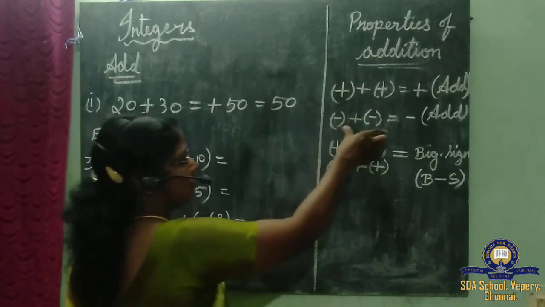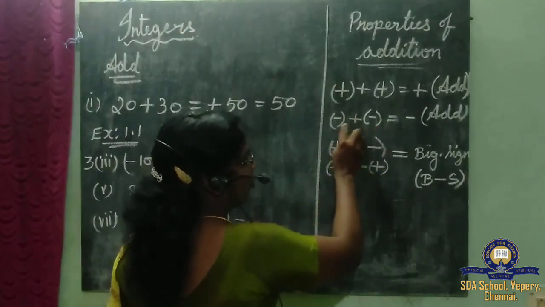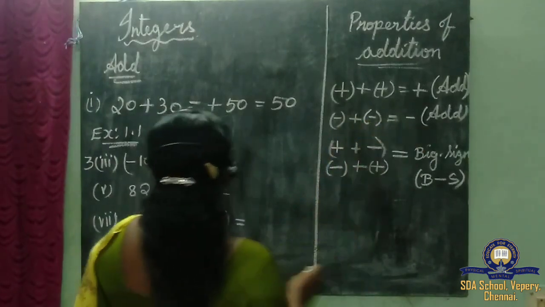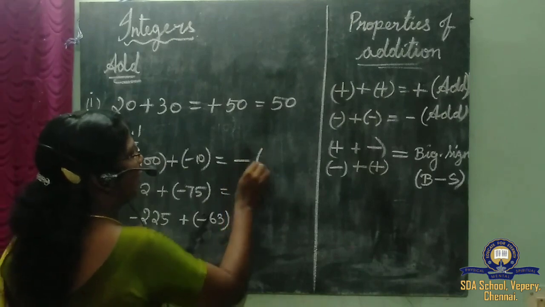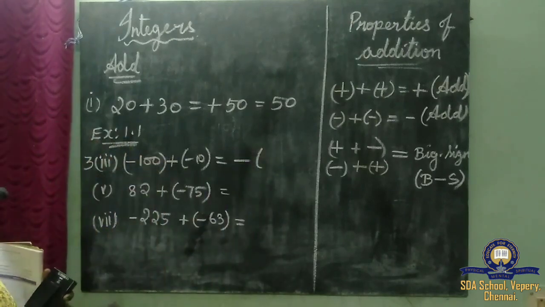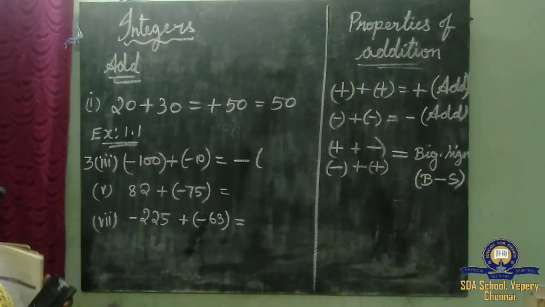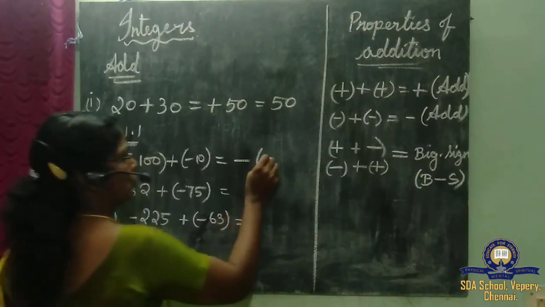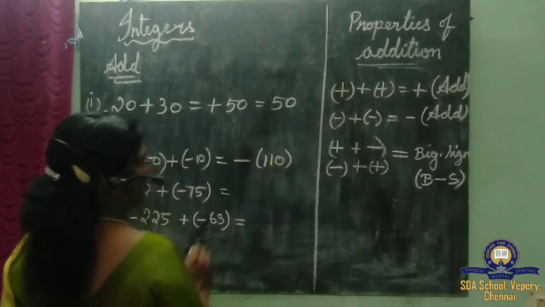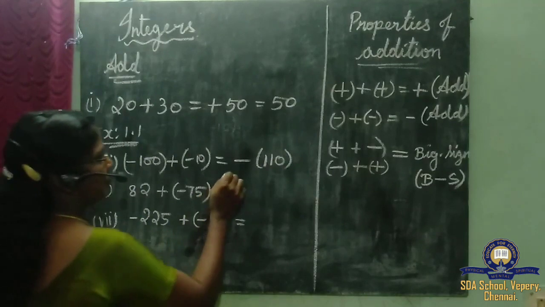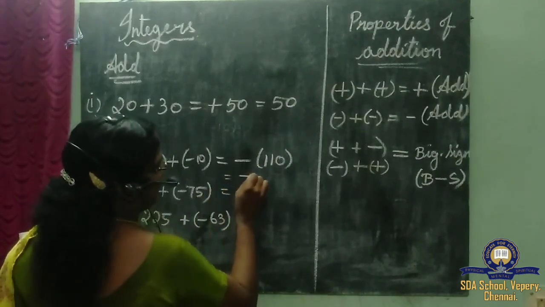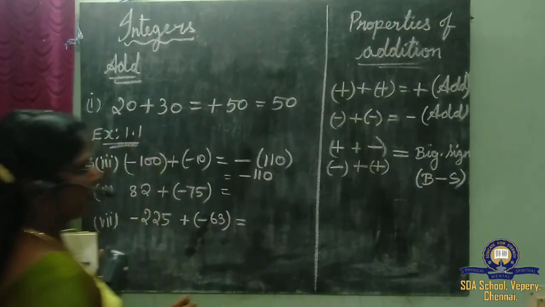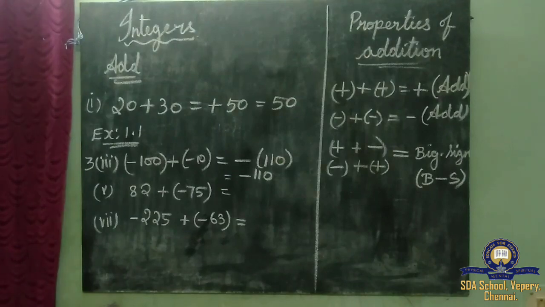If two negative signs come, what to do? Put a negative sign and add the integers. 100 plus 10 is 110. So your answer is minus 110.